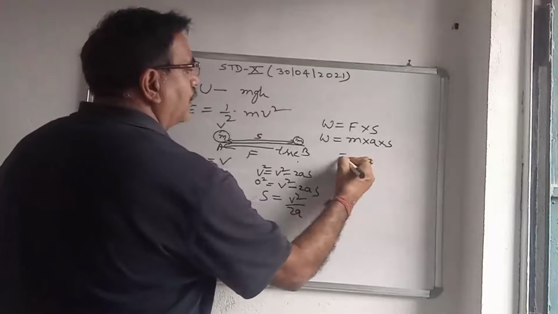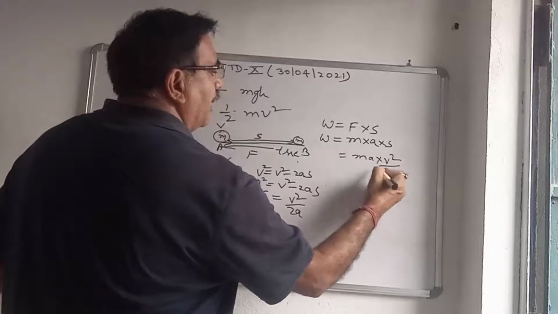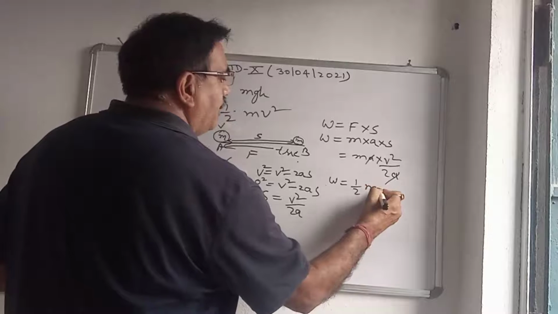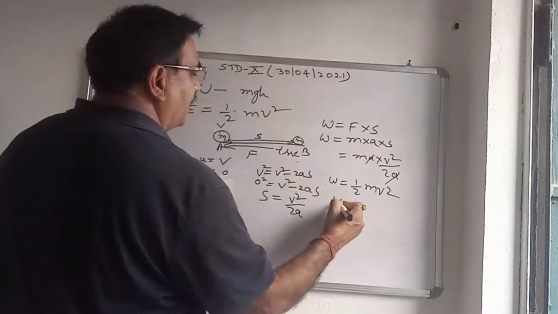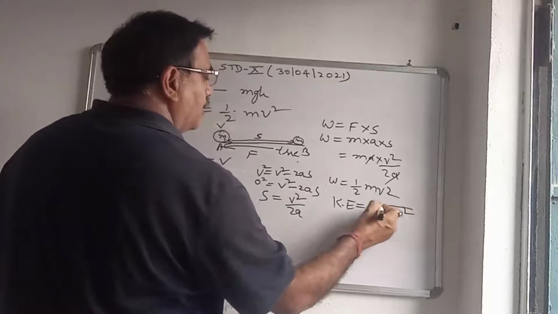Put this value here, ma into v square by 2a. Cancel. That is, work done is equal to half mv square. And this is kinetic energy. Kinetic energy is equal to half mv square. Right.